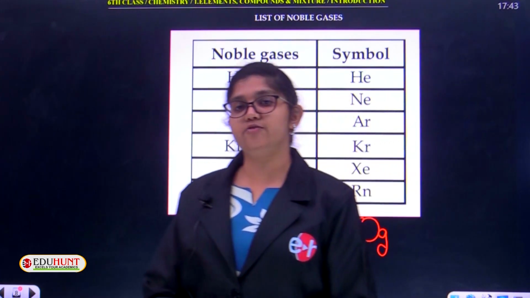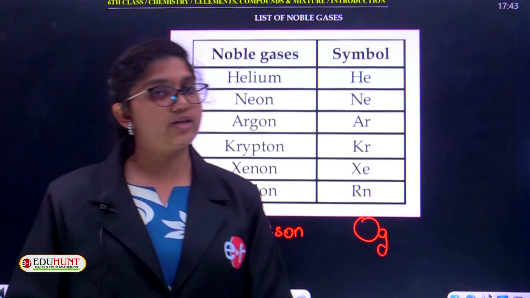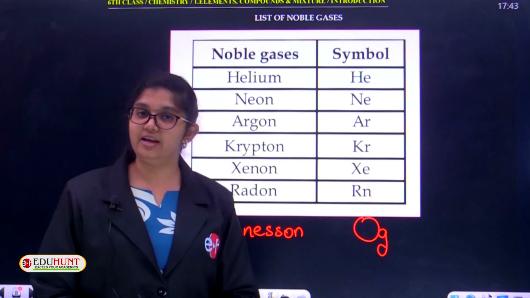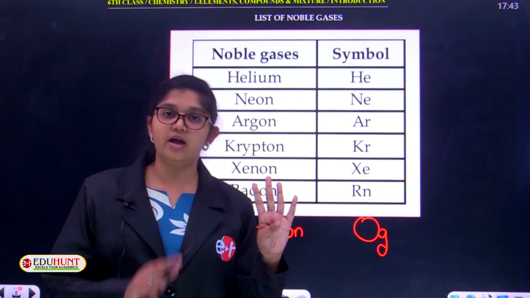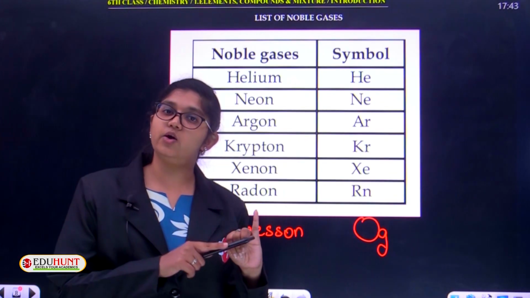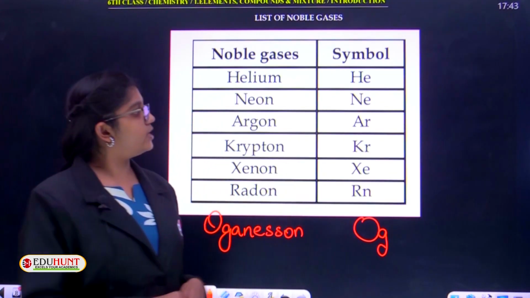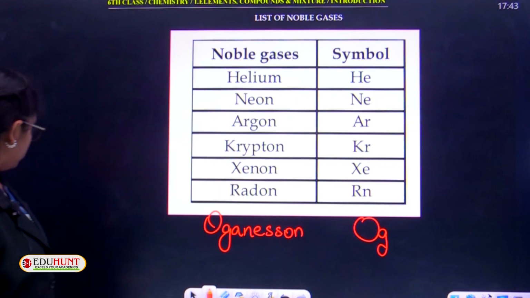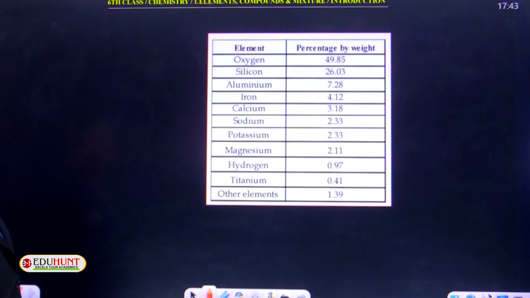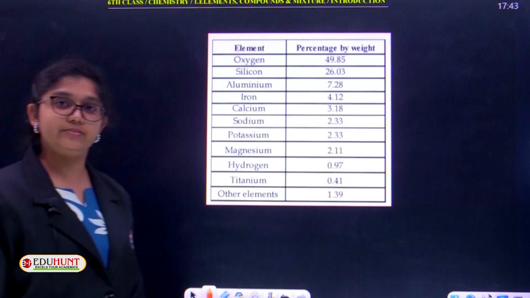This is all about the classification of types of elements. What are the types of elements, children? Types of elements are 4: metals, non-metals, metalloids, and noble gases. So here ends the particular session, and you can also see the percentage of elements by weight in the Earth's crust.